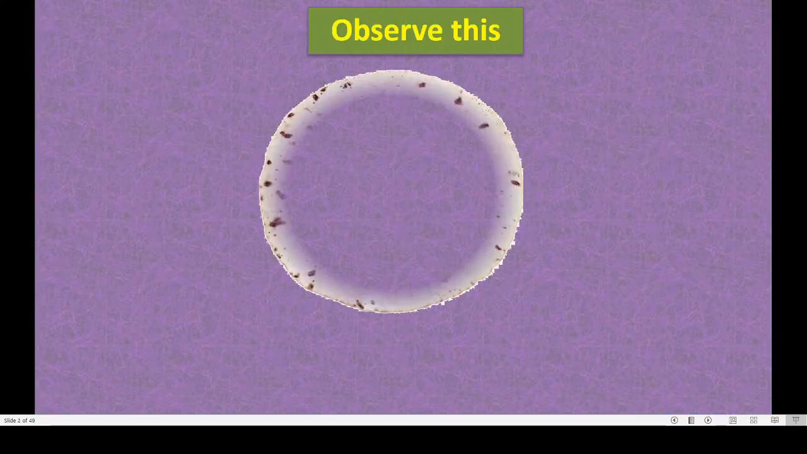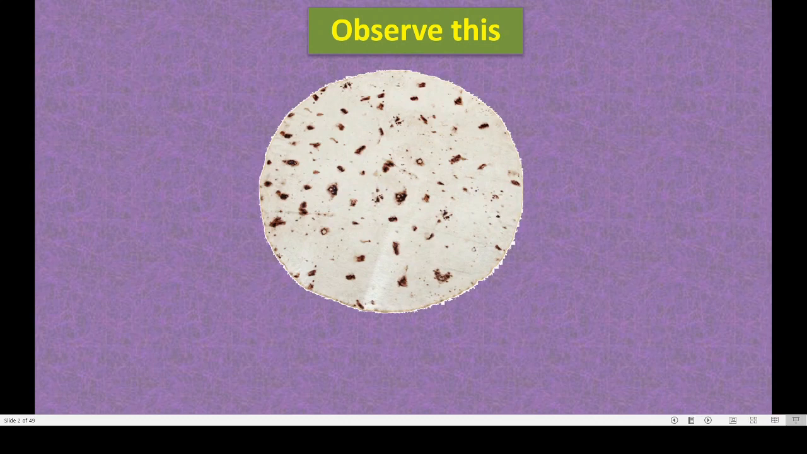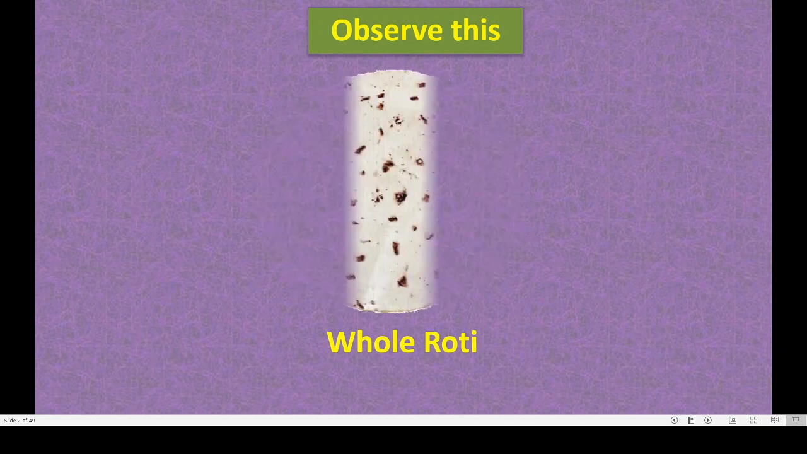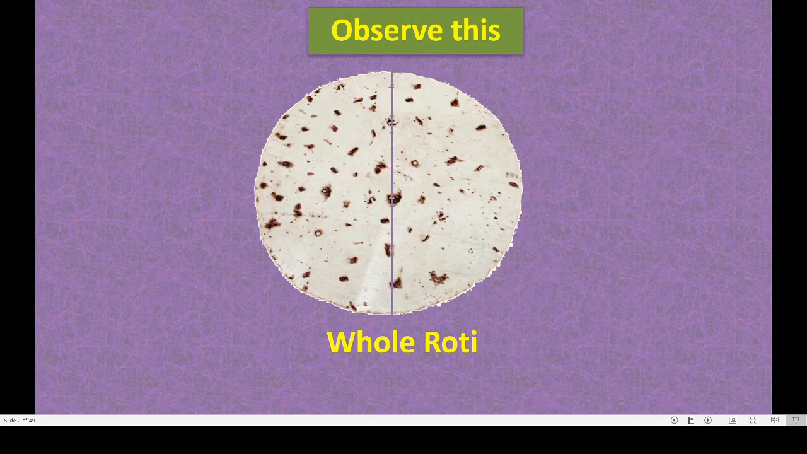Please observe this. You know, this is a roti, isn't it, or bhakri. In Marathi we call it bhakri and in Hindi roti, isn't it? This is roti. And this is a whole roti, full one, isn't it? Akha roti, whole roti. Okay, now I will cut this in 2 equal parts. Because 2 children are sitting to have lunch, I am going to divide this whole roti into 2 equal parts.